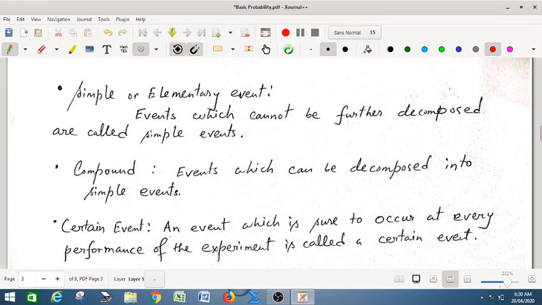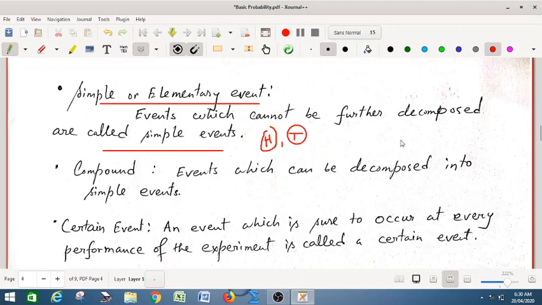Next we define some important definitions related to probability. First we define a simple or elementary event. Events which cannot be further decomposed are called simple events. Suppose head and tail in connection with tossing a coin, these are simple events. Again 1, 2, 3, 4, 5, 6 are all simple events in connection with throwing a die.